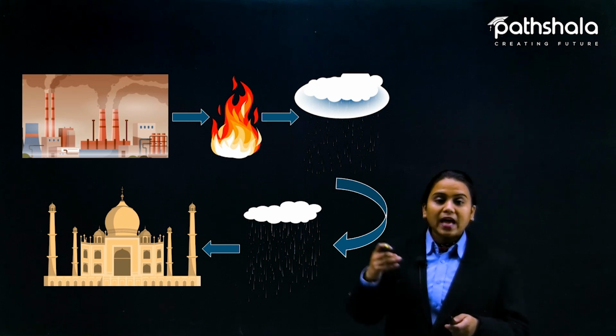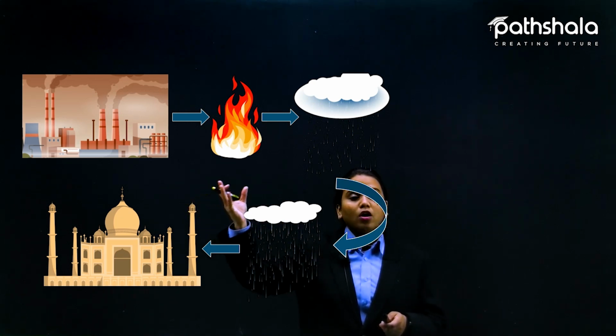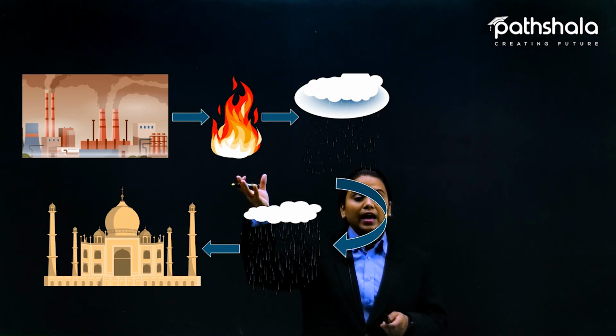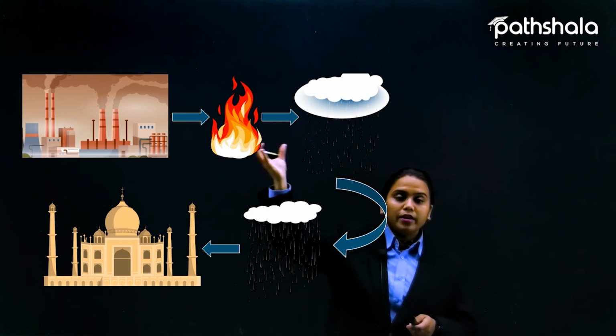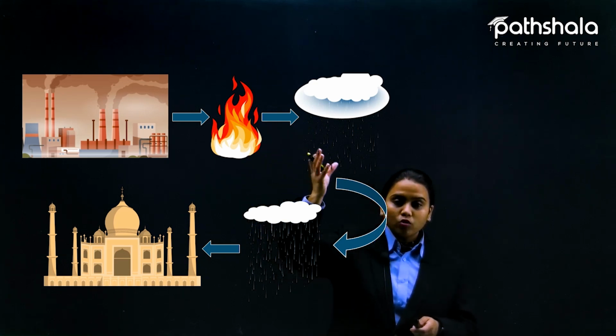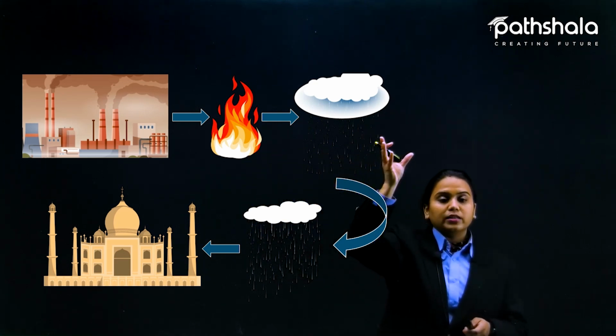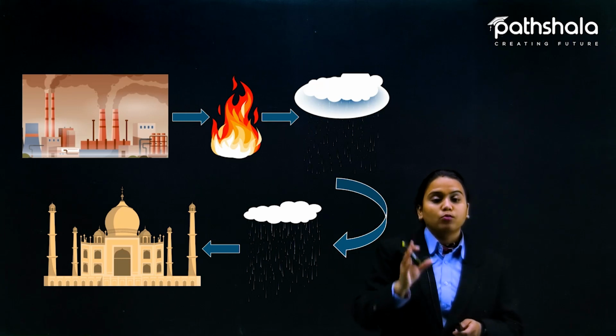Okay, so that is producing a lot of heat, and the burning again produces a lot of smoke, and that smoke is making big clouds of smoke.